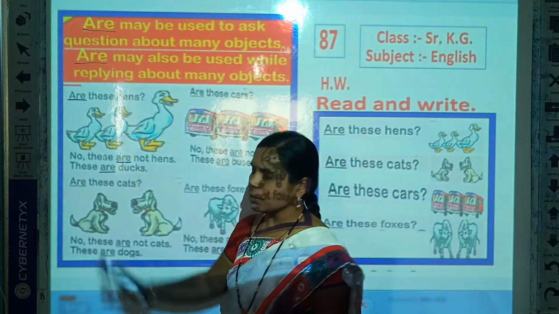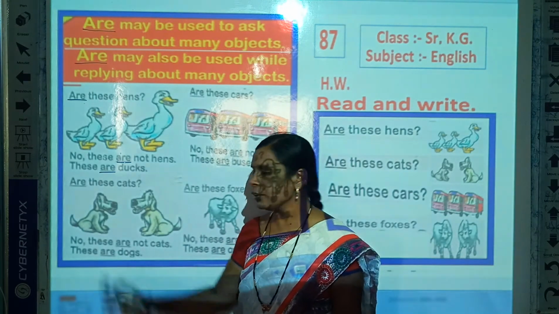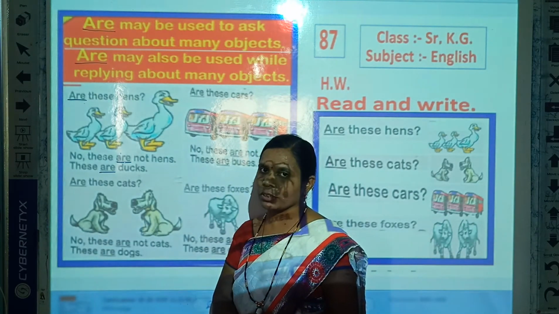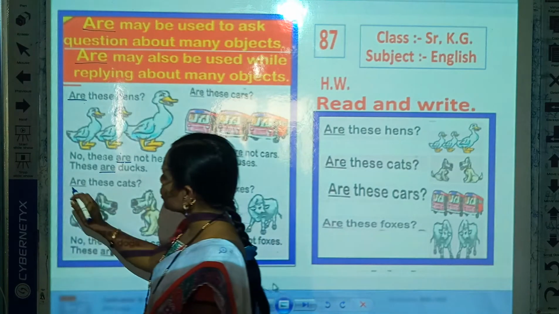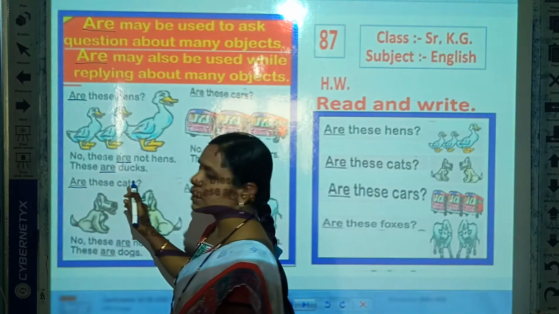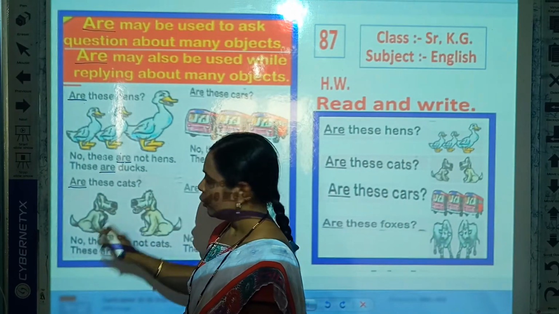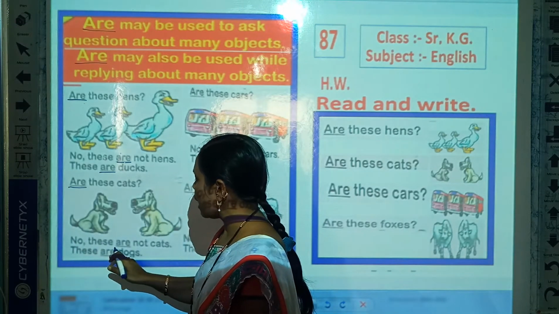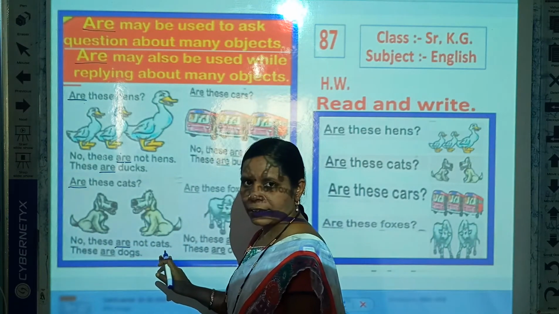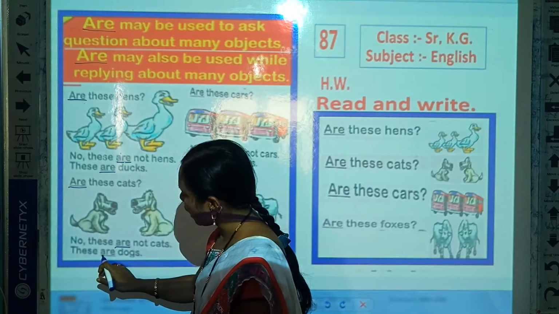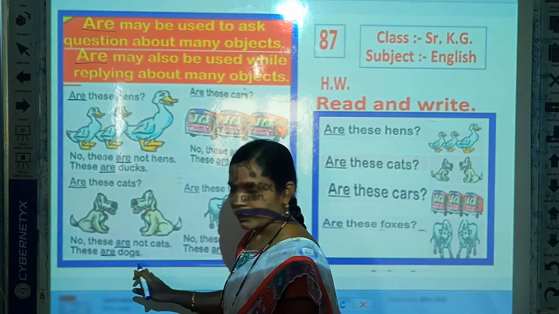Now look here. Which picture is this? Correct. This is a picture of dogs. Now read this question. Are these cats? No, these are not cats. These are dogs.